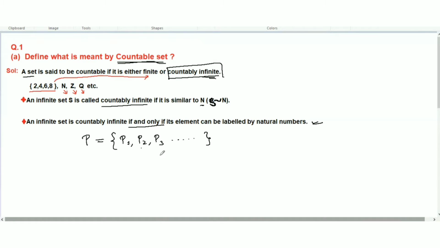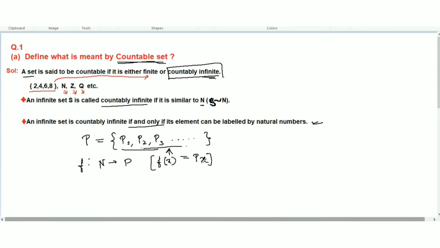So we can define a function from the natural numbers to P, f of x equals P x, where x ranges over all the natural numbers.